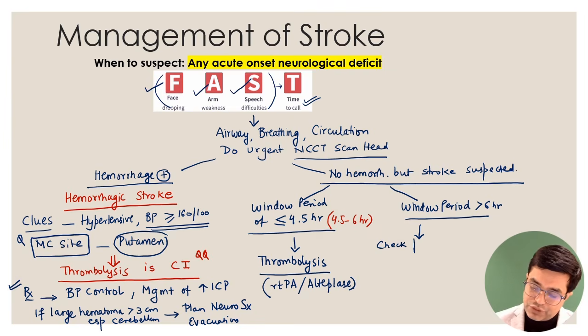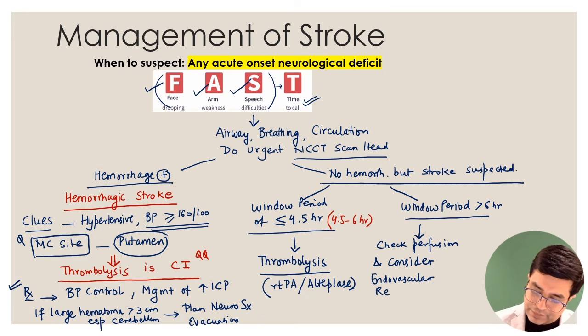This checking for perfusion should be done using MRI or other neuroimaging techniques, and consider endovascular revascularization. There can be fresh questions created on this.